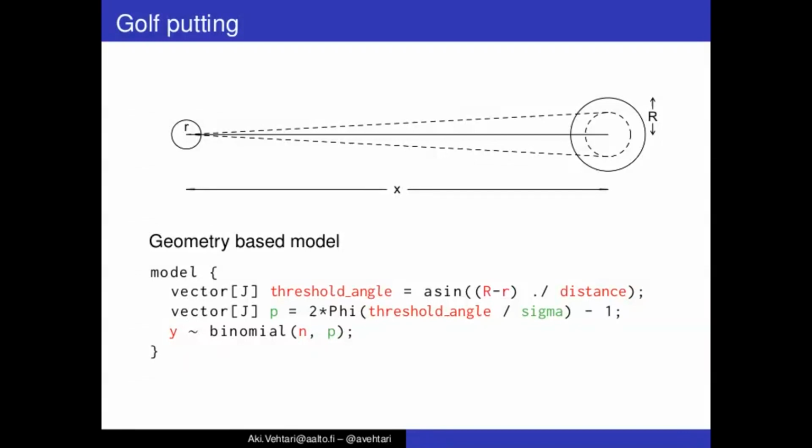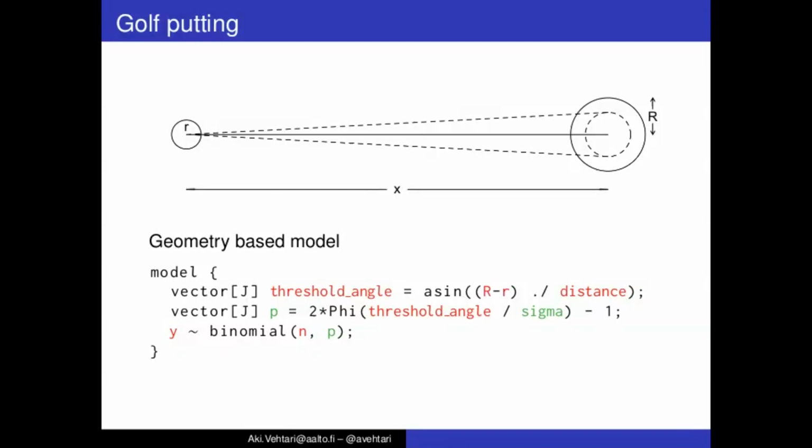And then given this threshold angle, and then this unknown sigma for the scale of this angle error, we can compute then vector of probabilities p, and then use again this binomial model and say that this number of successful putts is binomially distributed given n and p. Here we don't use the logit transformation as the previous line is already computing the p so that it is between 0 and 1.